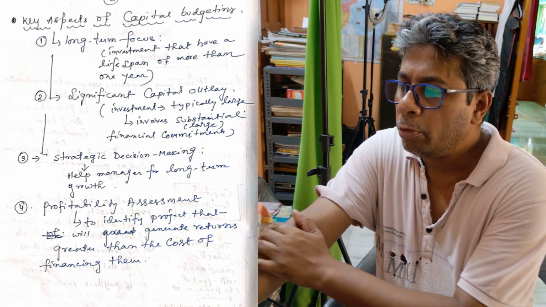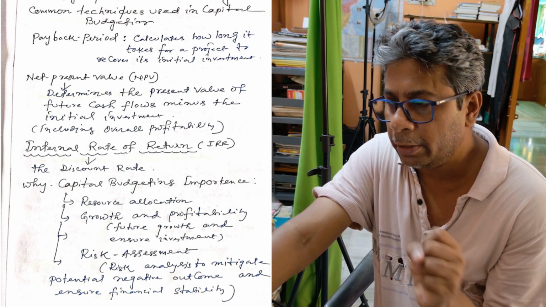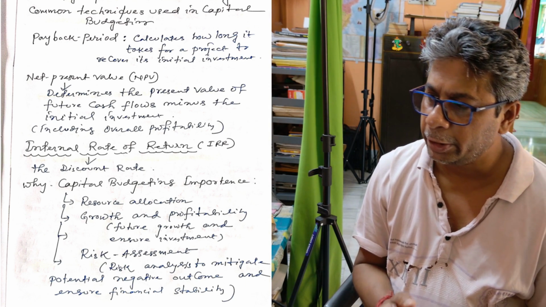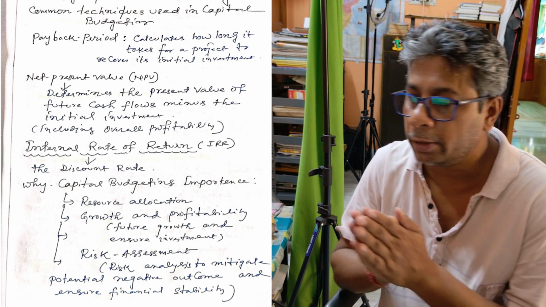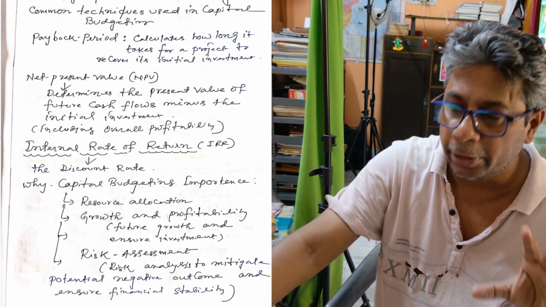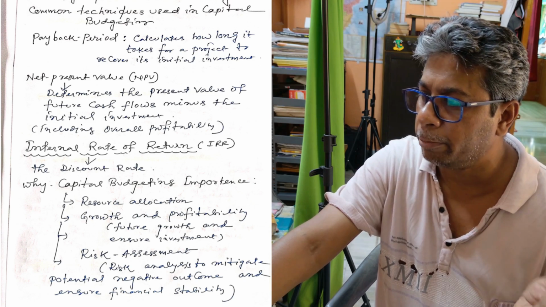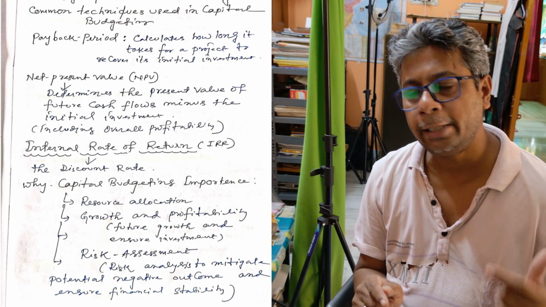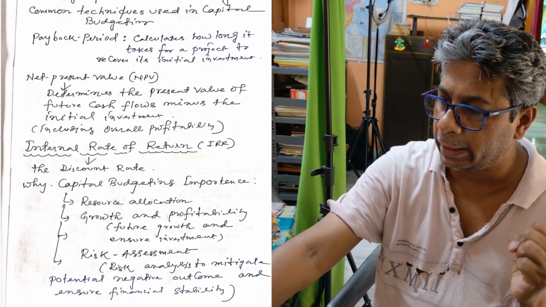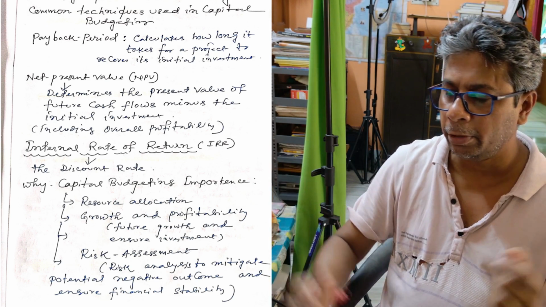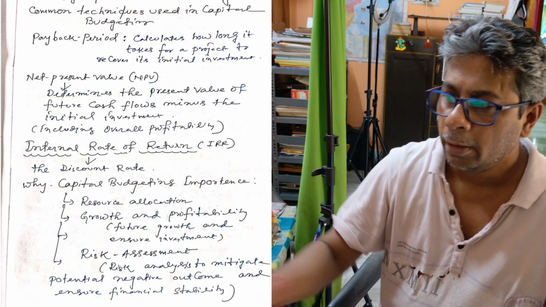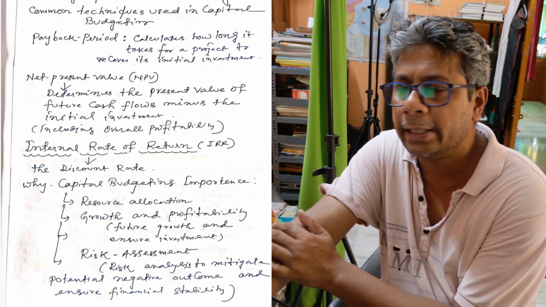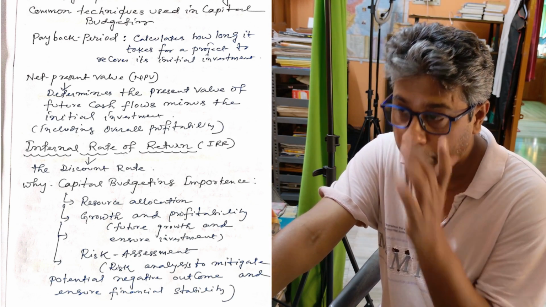Okay. The next common technique. What are the important techniques used in capital budgeting? That's the payback period. It calculates how long it takes for a project to recover its initial investment. Next, the net present value method, NPV method. It determines the present value of future cash flow minus the initial investment. That is called the net present value method. The third important technique is internal rate of return. In my next class, I will discuss the different important techniques of capital budgeting. The internal rate of return is based on the discount rate.